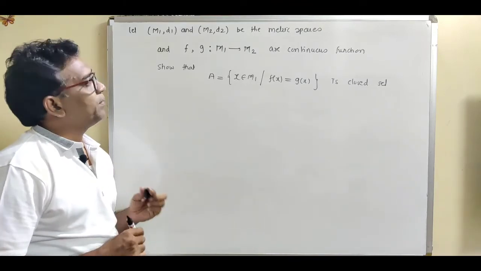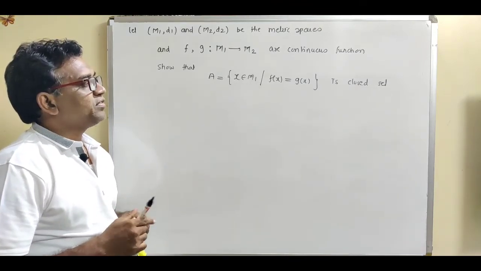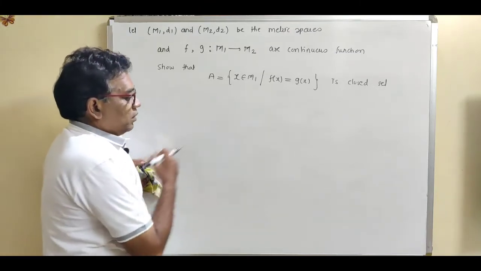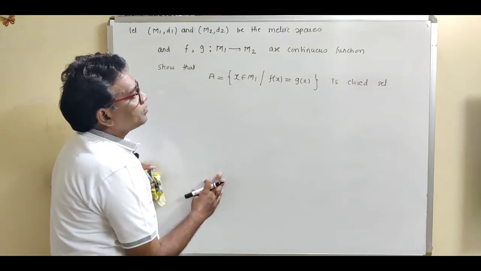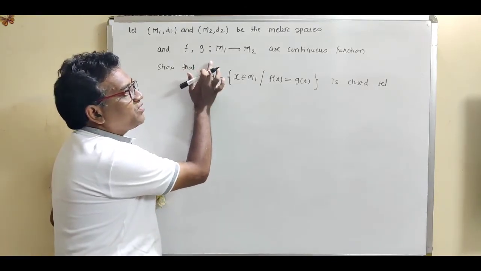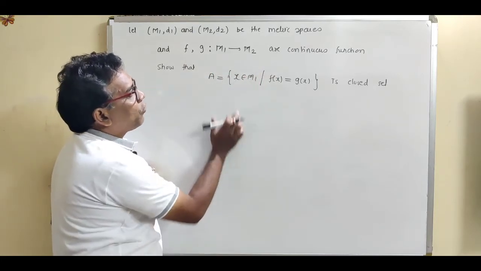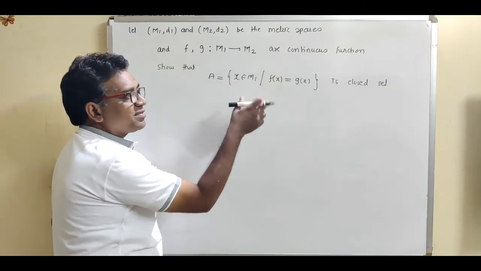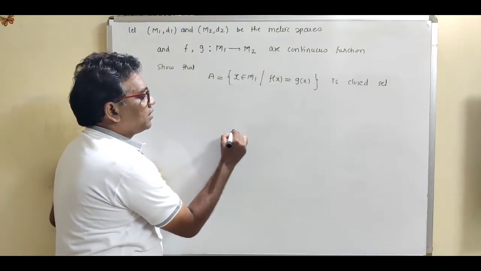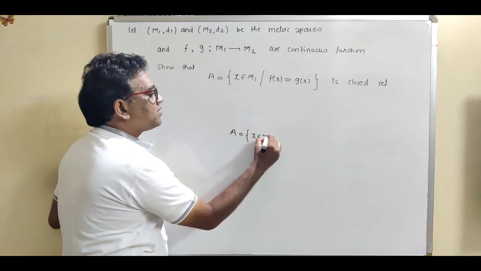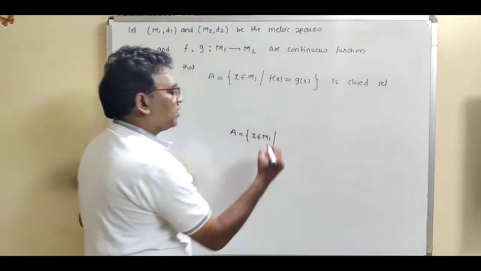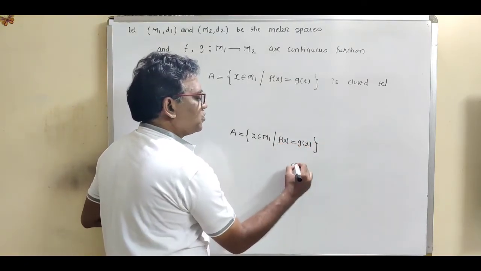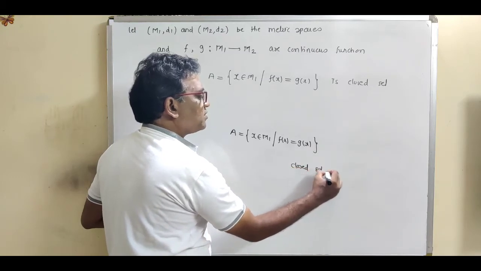Now let us take the third example, which is the continuation of the same topic. Now see what is given. We are given f and g are continuous functions from the metric space M1 to M2, and we want to show the same thing. Show that the set A is equal to the set of all x in the metric space M1 having this condition f of x equal to g of x, show that it is a closed set.